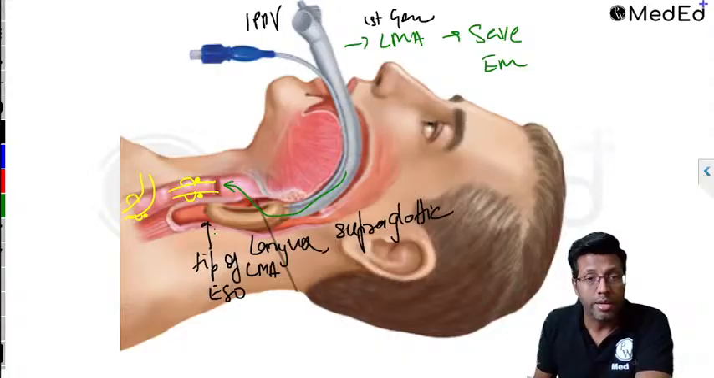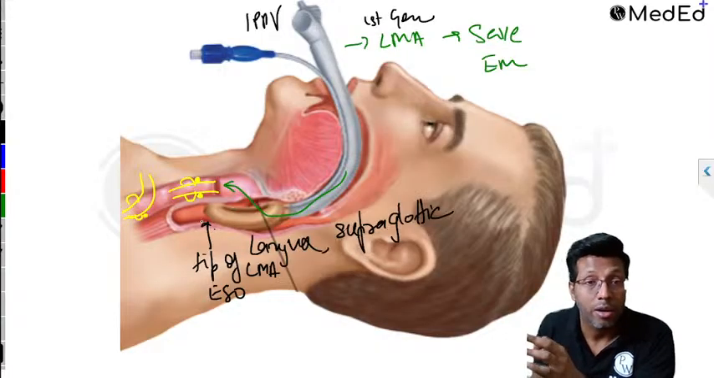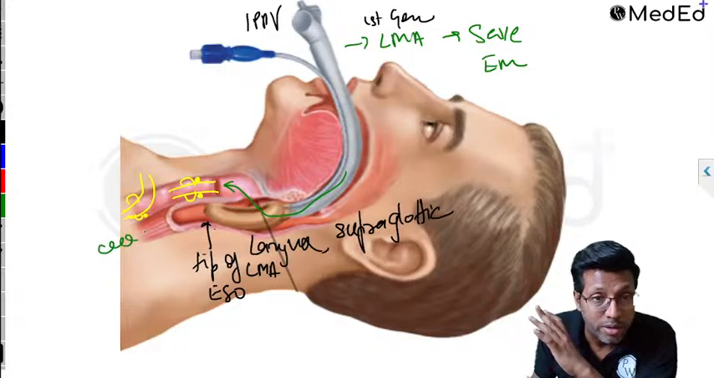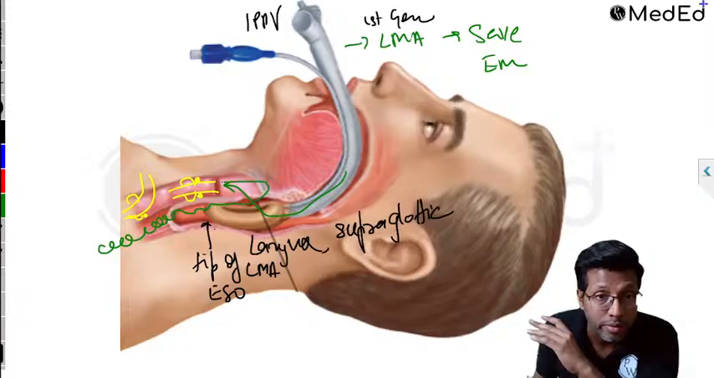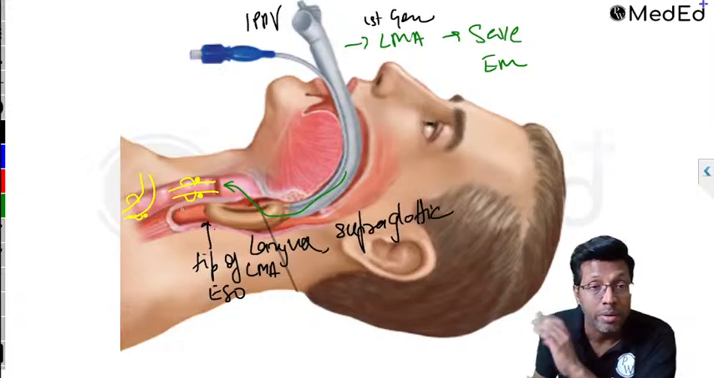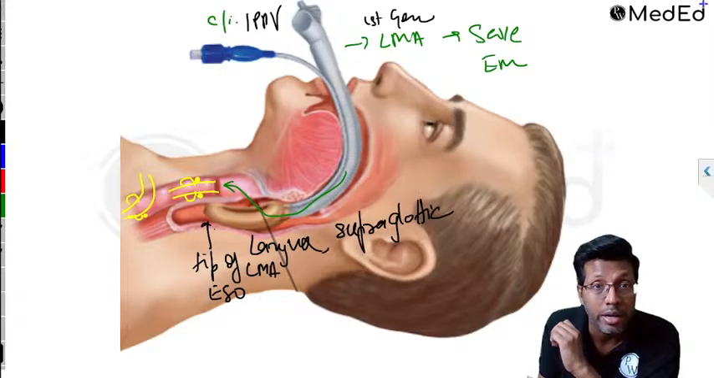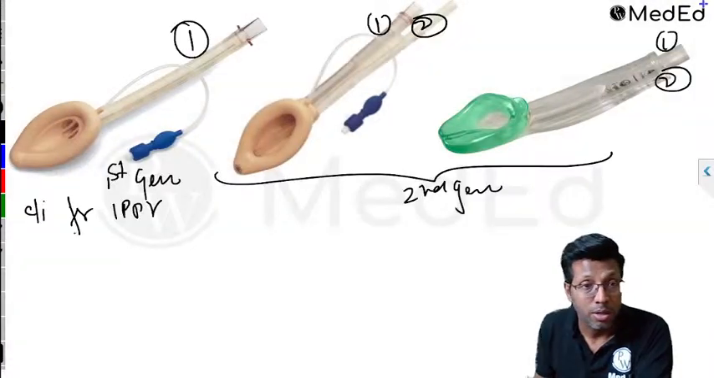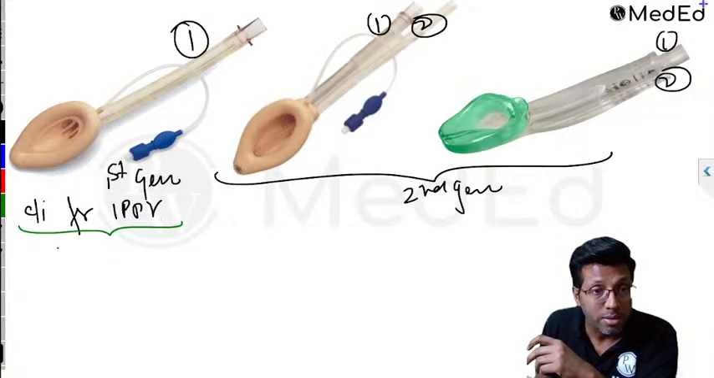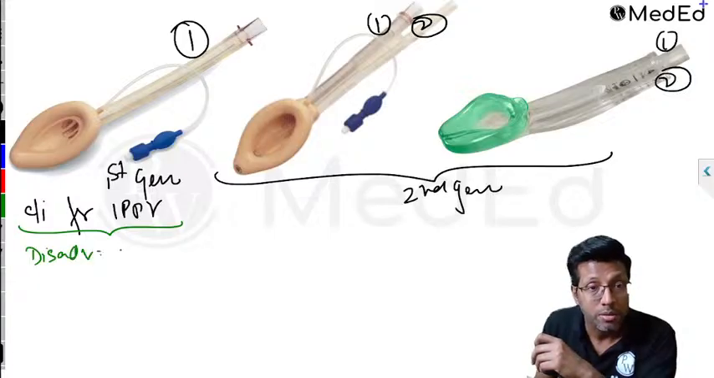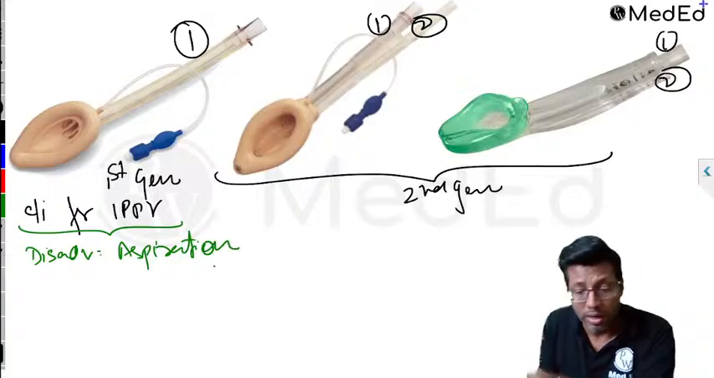Okay, so this is your first generation LMA. All of you have understood the point that if there is regurgitation happening, it will go inside the trachea. So therefore, it is contraindicated for IPPV, as the biggest problem, the biggest disadvantage, is the high risk of aspiration.